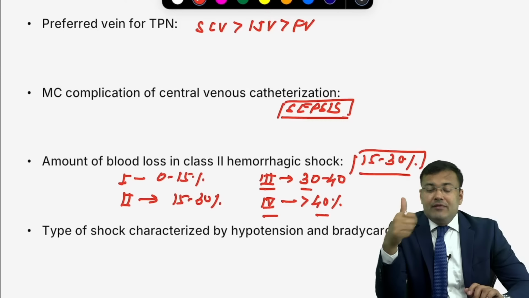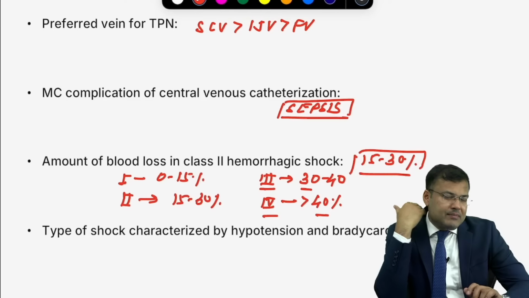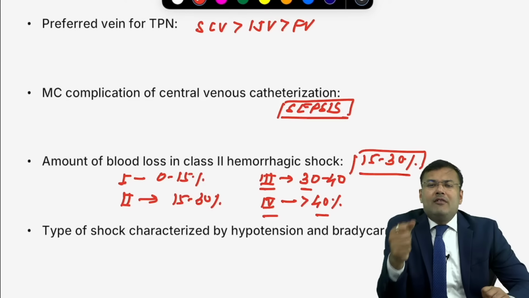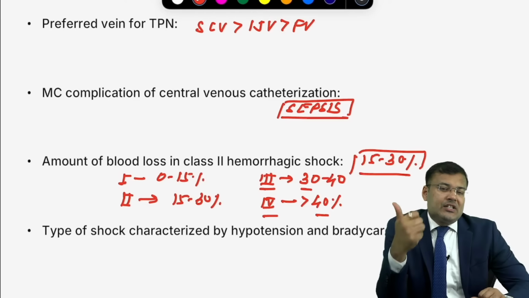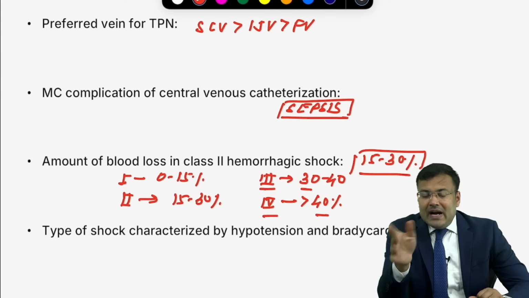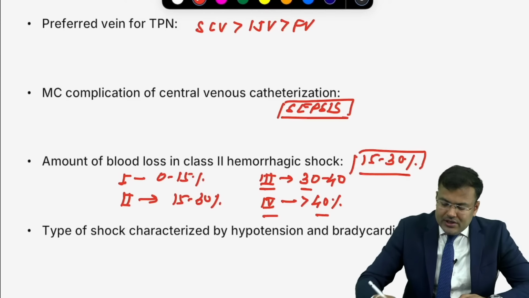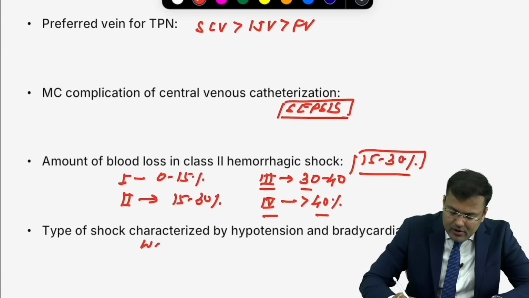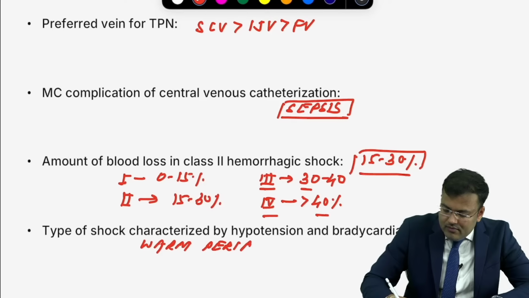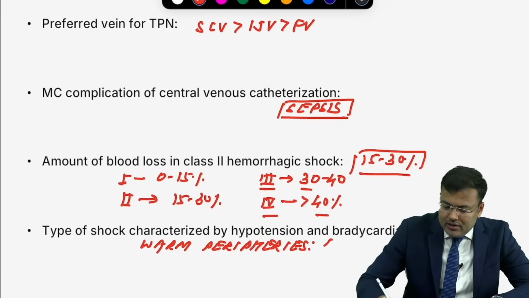So in cases of neurogenic shock, whenever there is loss of sympathetic tone, there is pooling of blood. Massive vasodilatation is there. So these patients will have hypotension with bradycardia, and warm peripheries. These are seen in neurogenic shock.